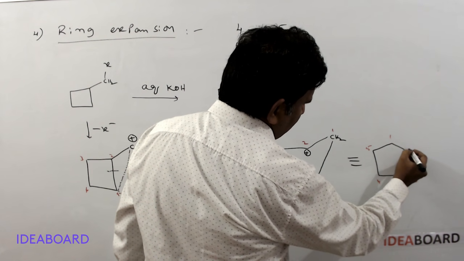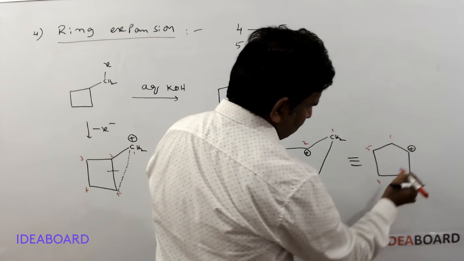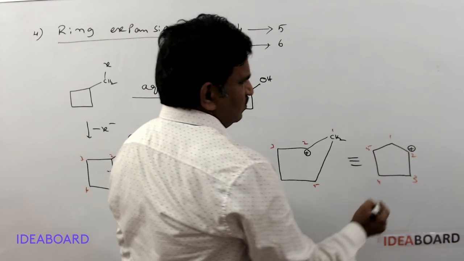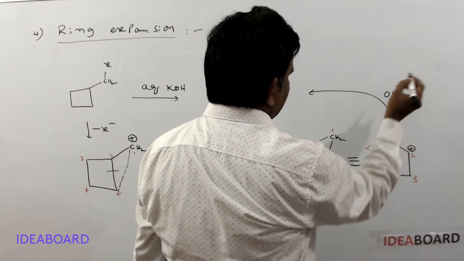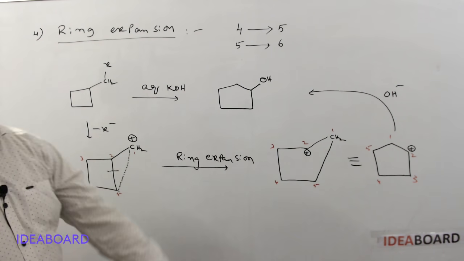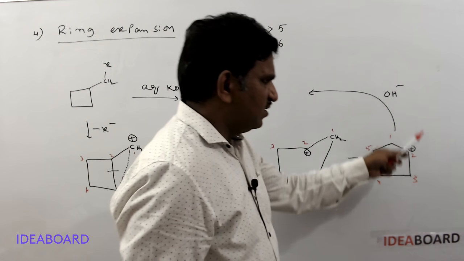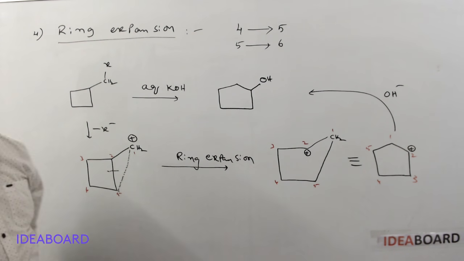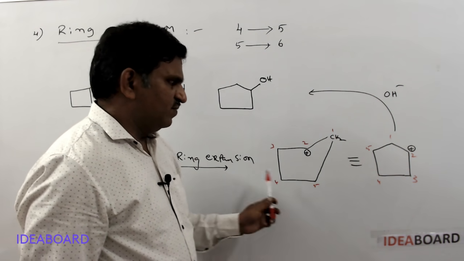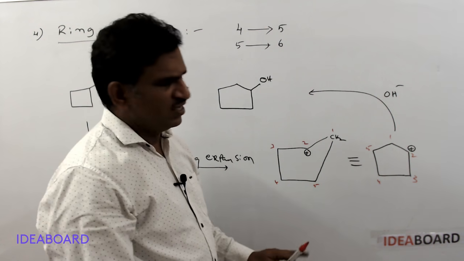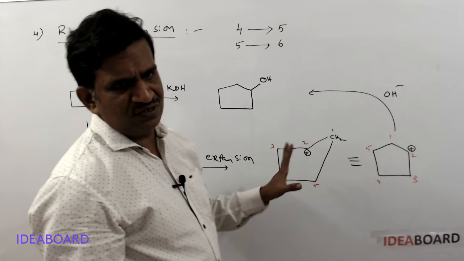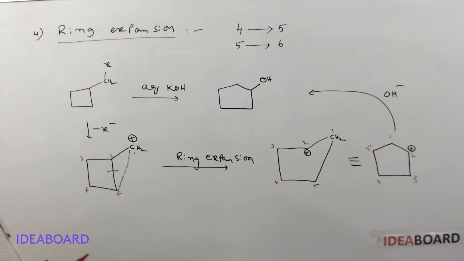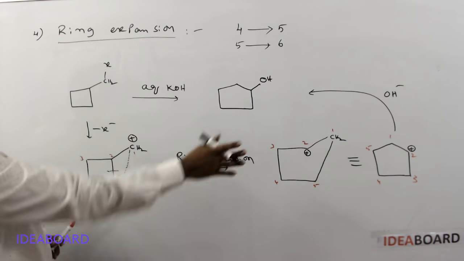Now the second carbon reacts with the OH minus of aqueous KOH. OH minus is added on this carbon and you will get this product. Here these are all the same type of carbons with one positive charge only, so it is not a big issue. This is ring expansion from a 4 to a 5 carbon atom ring.